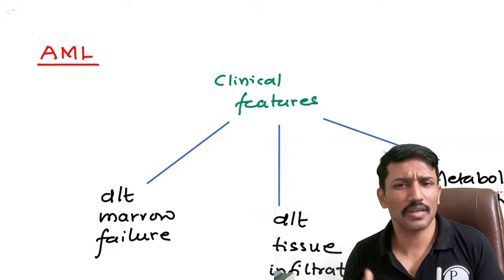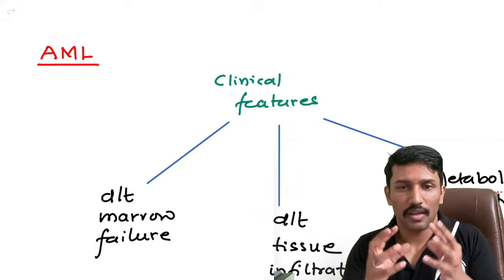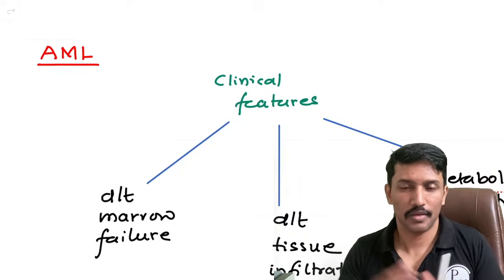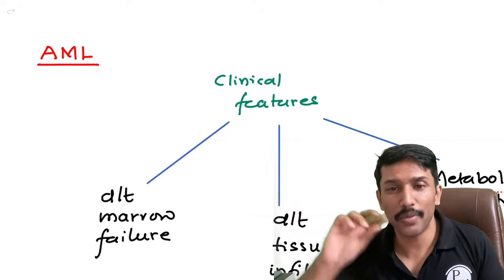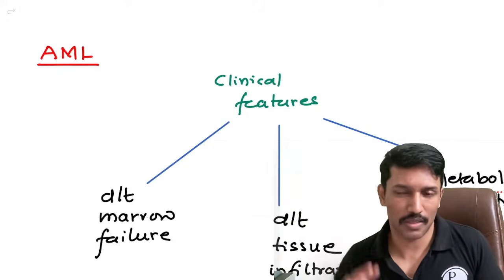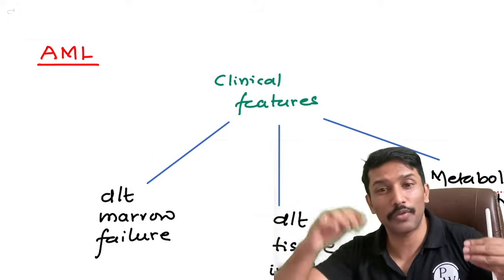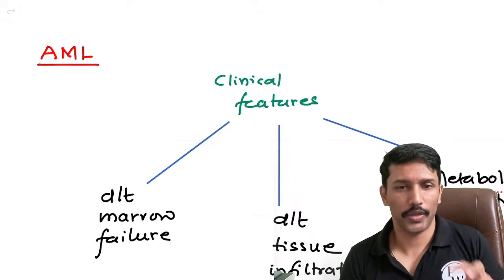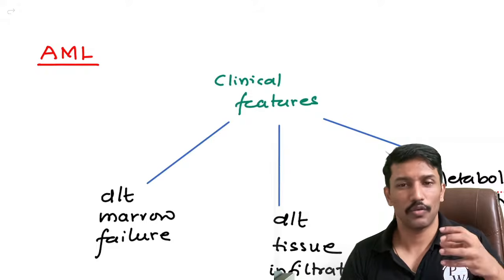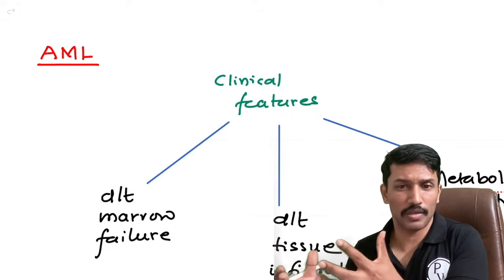What problems will it lead to? The myeloid blasts will start replicating in large numbers, and they fail to mature, they don't become mature myeloid cells in the final part. So they are just replicating in premature form and large numbers, but they fail to mature. So what will happen? These cells start accumulating where? In the bone marrow, and when the bone marrow is full, they'll also spill over to the peripheral circulation.